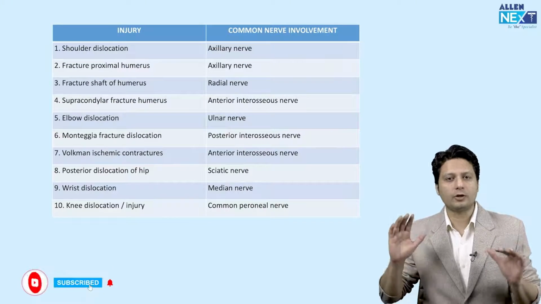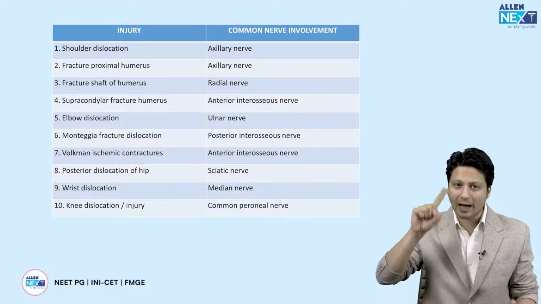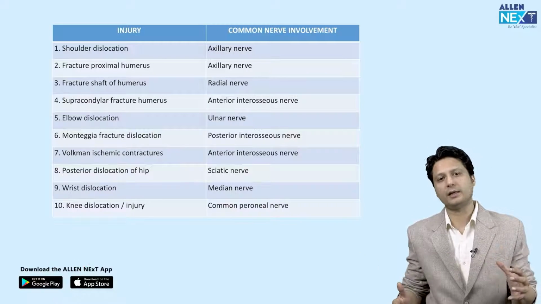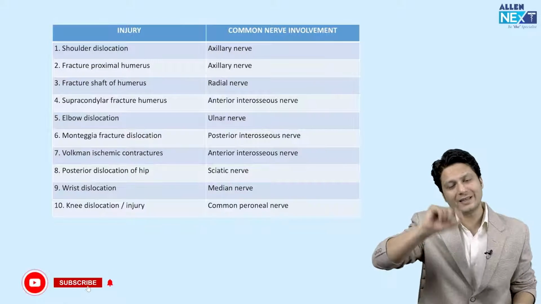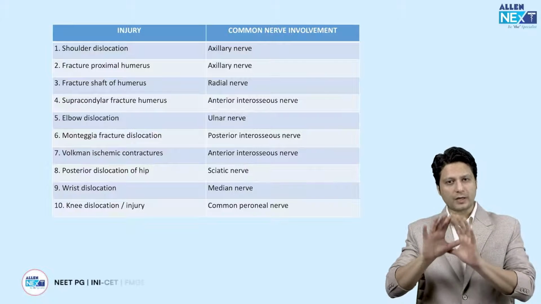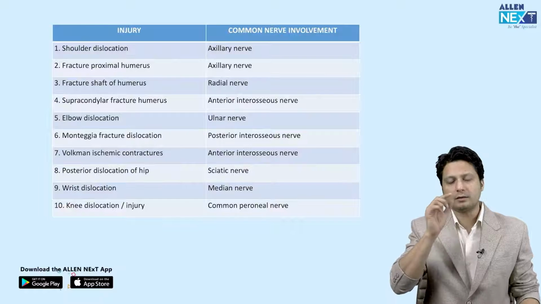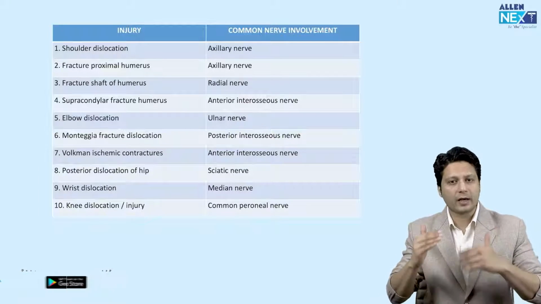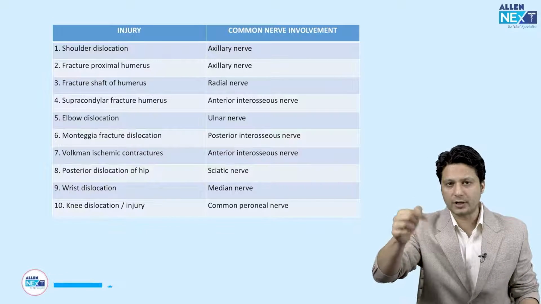The table on your screen, almost every question related to nerve injury is directly or indirectly associated with this table. What is happening in this table is basically which bone is fractured, where the injury has happened, and because of that injury which nerve will be impacted. How these questions are structured in this INI-CET exam is that they will give you a fracture, and after the fracture provided to you, you should be aware that with this kind of a fracture, the nerve that could be injured is this.